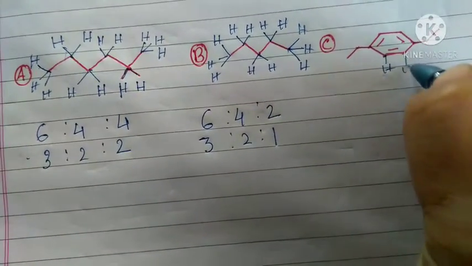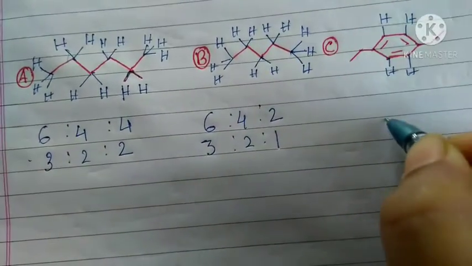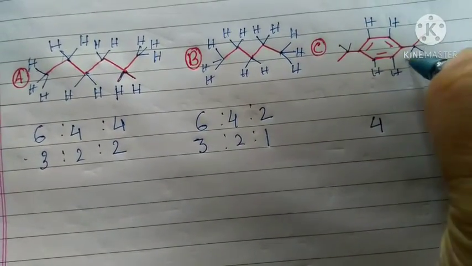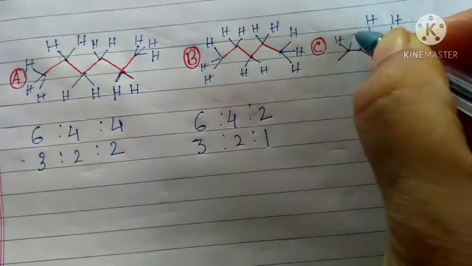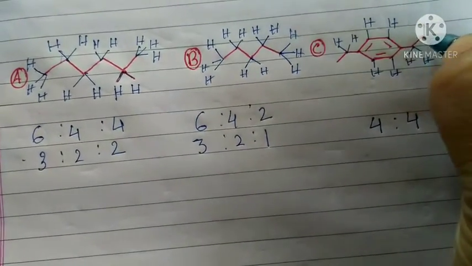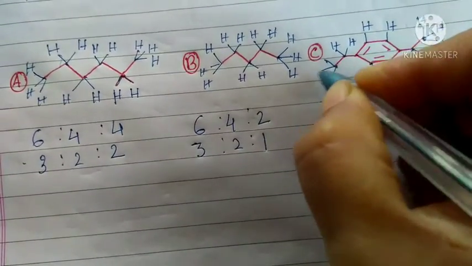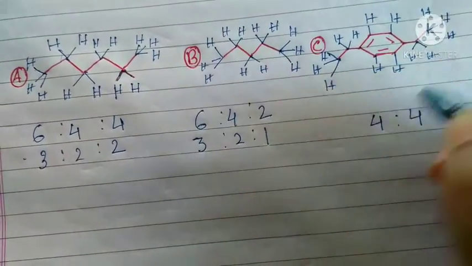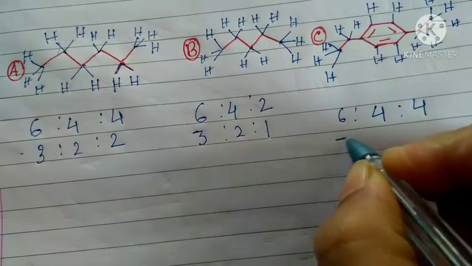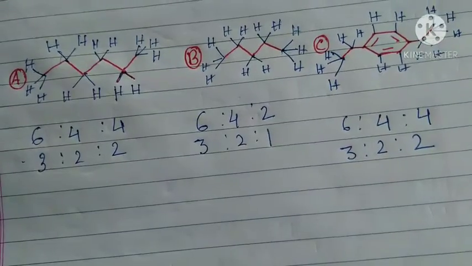For option C, here 4 protons, 1, 2, 3, 4, are of the same type. These 4 will also be of the same type, this and this, so 4, and these 6, 1, 2, 3 here, and here also 1, 2, 3. These 6 will be of the same type. So the ratio will be 3:2:2.